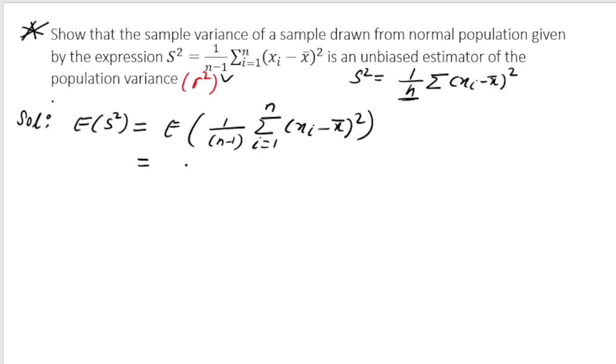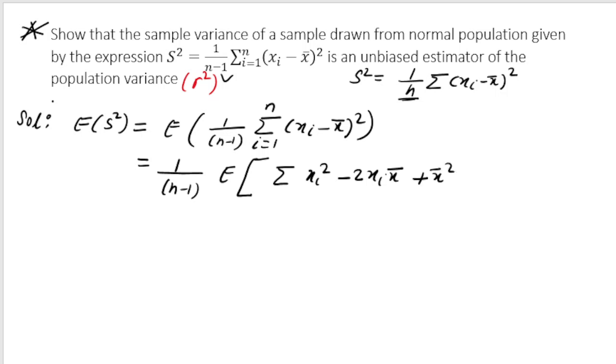So this is equal to, 1 by n minus 1 is a constant, so I can take this 1 by n minus 1 outside. So I write 1 by n minus 1 and the expectation of this summation, and I'm not writing i varies from 1 to n. I think it is clear. So I'm just writing the summation and expanding it. So I will get xi square minus 2 into xi into x bar plus x bar whole square.